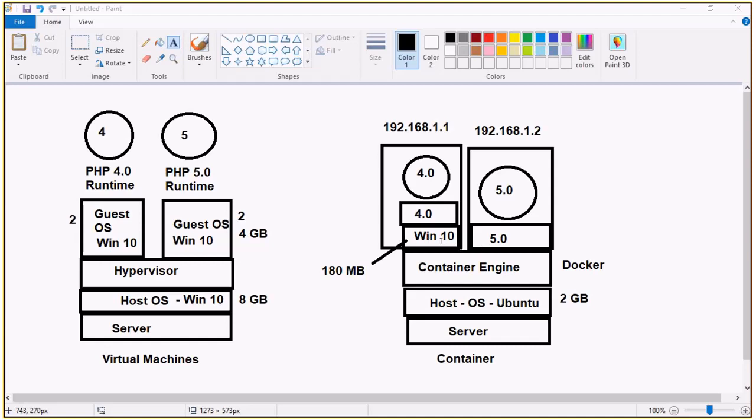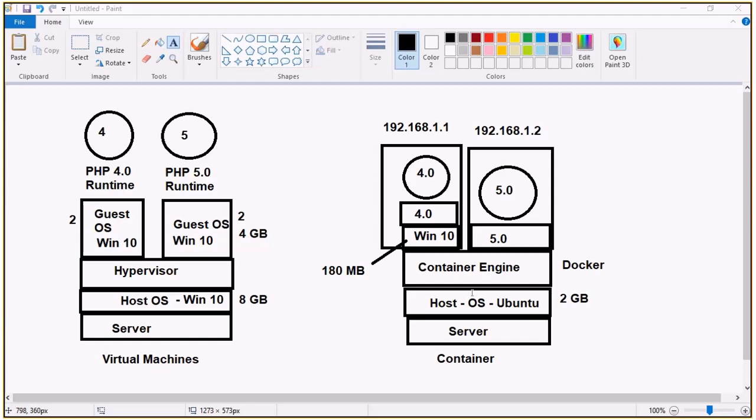So in this scenario, if you see this particular image, in this image we have the Windows 10 base image, which is 180 MB, and the PHP 4.0 runtime has been installed on top of this Windows 10. Then on top of that, I have installed the PHP 4.0 application. I made it as a container. So we can just take this and use it.